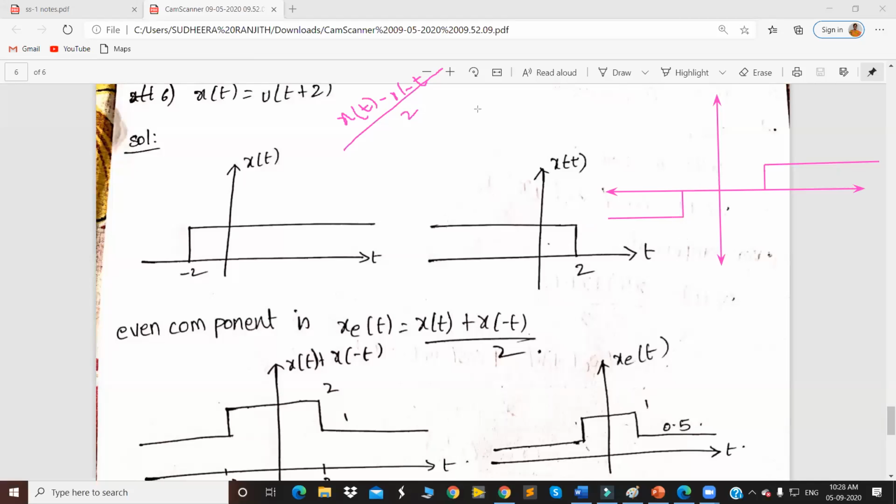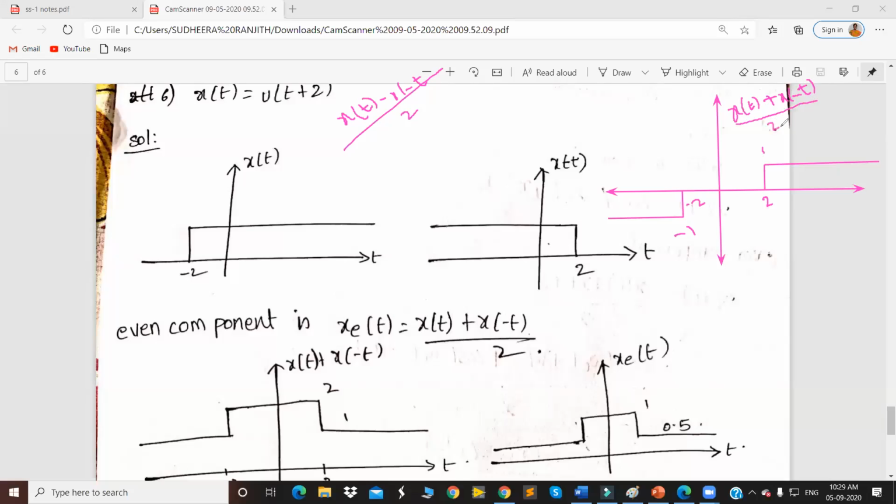Right? This is 2 and this is minus 2. This is 1 and this is minus 1. x of t minus x of minus t, right? But we should find the odd component, x of t minus x of minus t divided by 2.